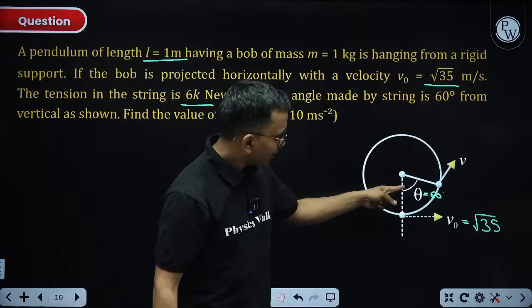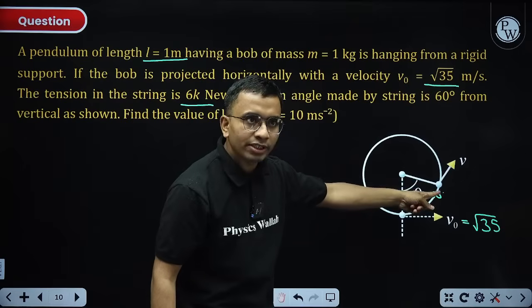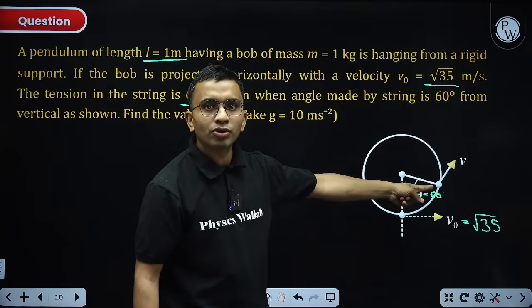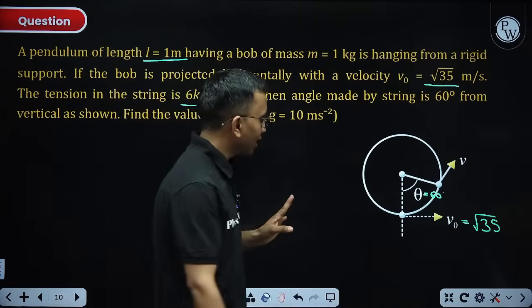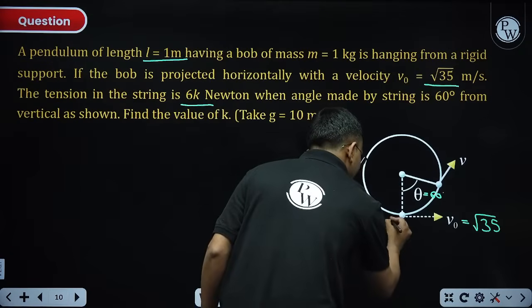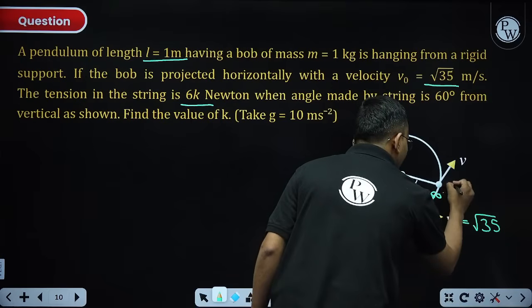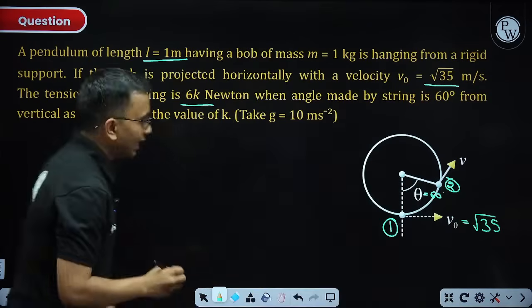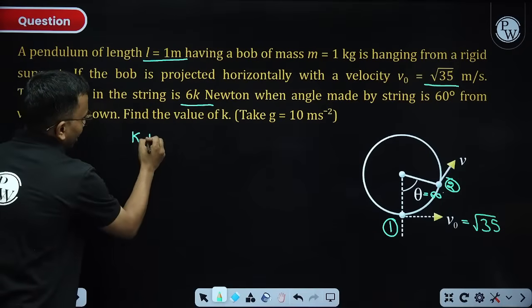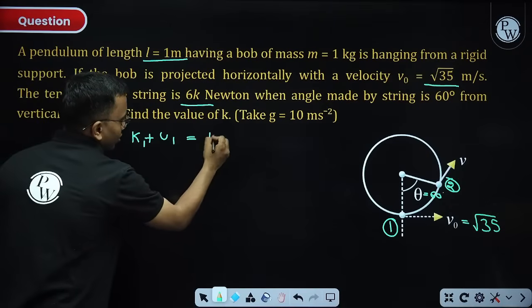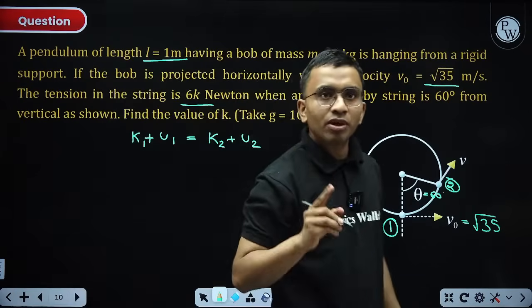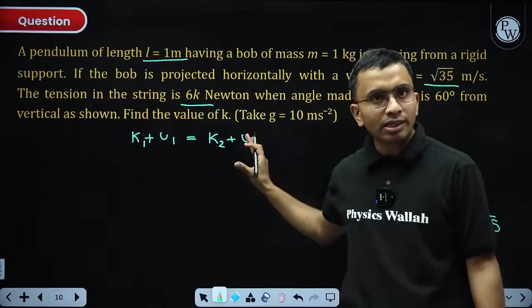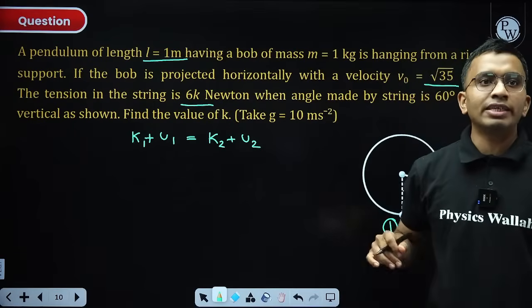Now this theta is 60. I need this velocity. How much will be this velocity? So what to do? Apply conservation of mechanical energy first. Apply conservation of mechanical energy. This is the initial point. This is my final point. Right, kinetic at 1 plus potential at 1 is equal to kinetic at 2 plus potential at 2. I am discussing everything from the basics here. Try to focus on the concepts, understand these concepts very nicely.